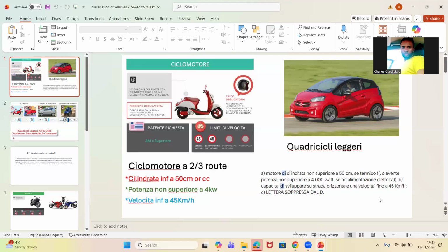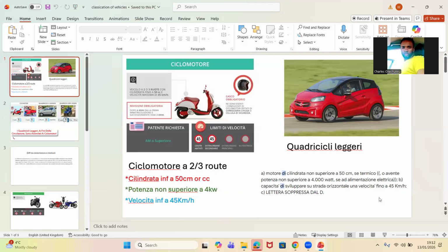2 o 3 ruote. What does this mean? Ciclomotore is any vehicle that has 2 or 3 wheels. That means if you see a ciclomotore on the road, one of the things that will make you know it is a ciclomotore is that the vehicle has 2 or 3 wheels. This is the first definition. I hope you wrote that down.